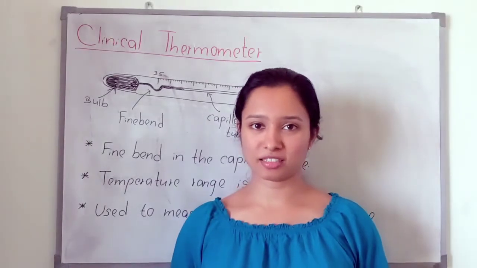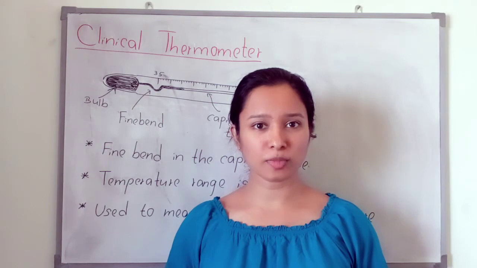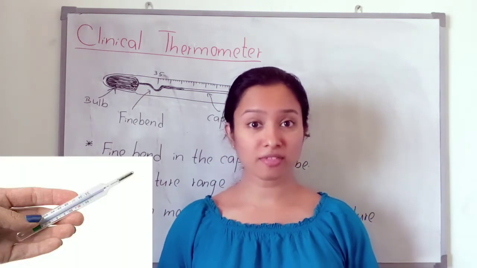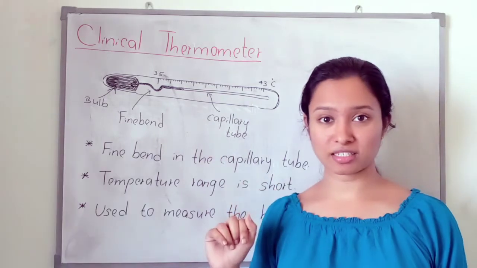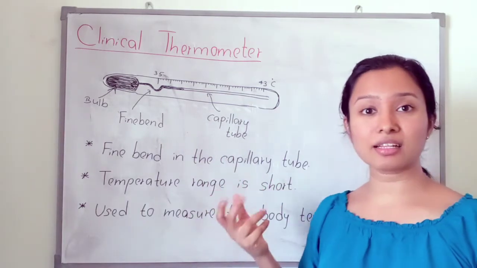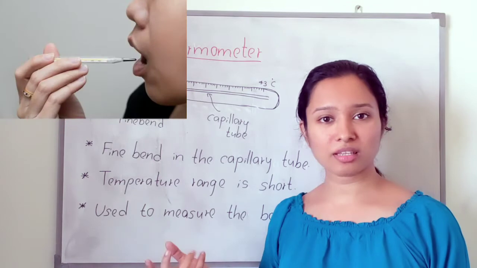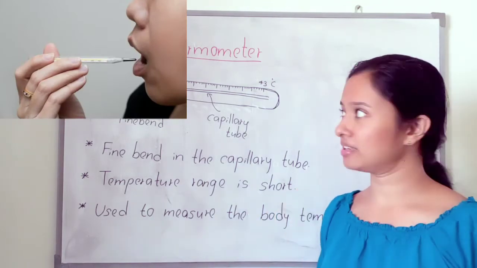Clinical thermometer. Have you seen a clinical thermometer? I think you have seen this one. This is a clinical thermometer. We use this clinical thermometer to measure the temperature of our body.